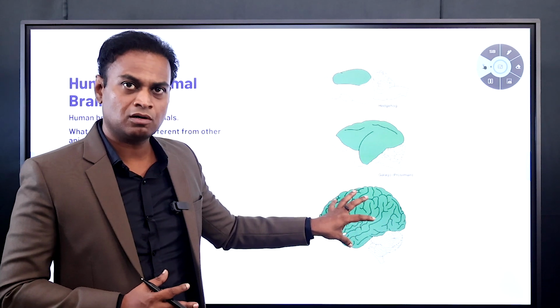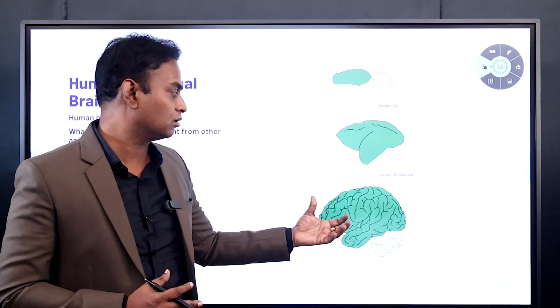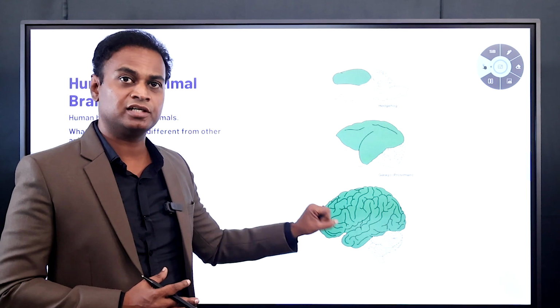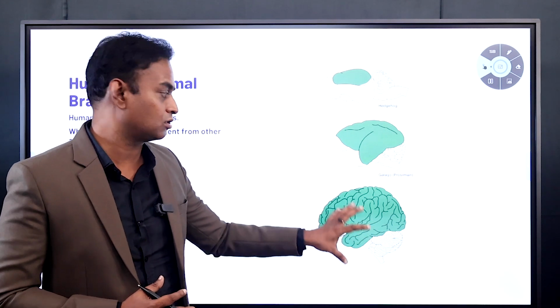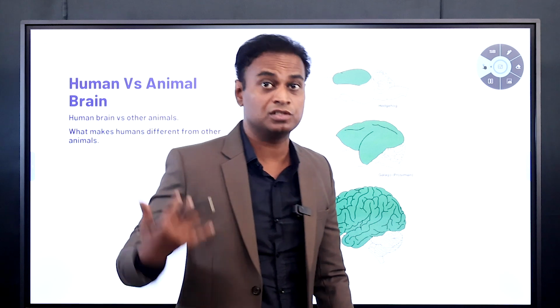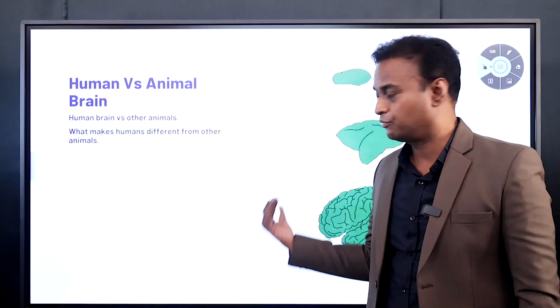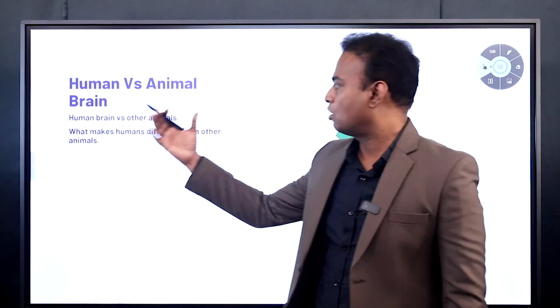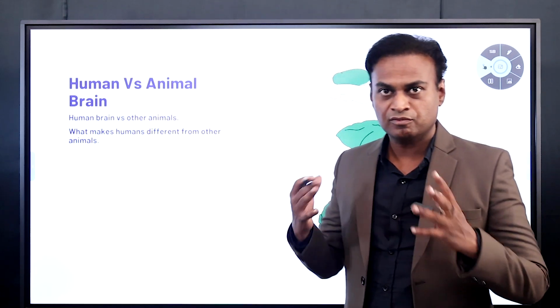This cerebrum, or cerebral hemisphere, or cerebral cortex, is the main thing that differentiates human beings from other animals. We will check what exactly it does differently compared to other animals. You can see the human brain versus the animal brain. How are human beings different from animals?